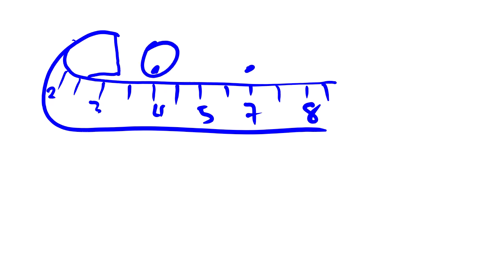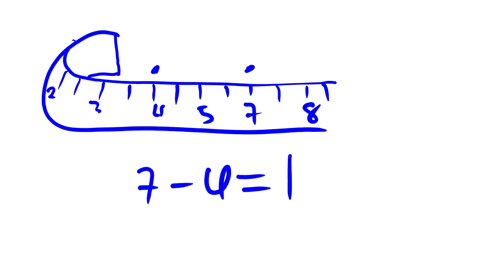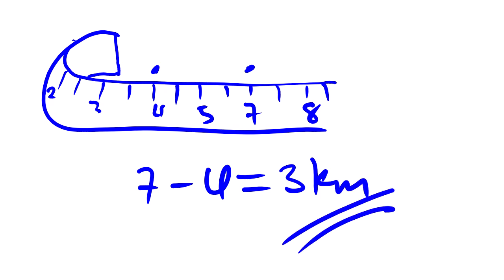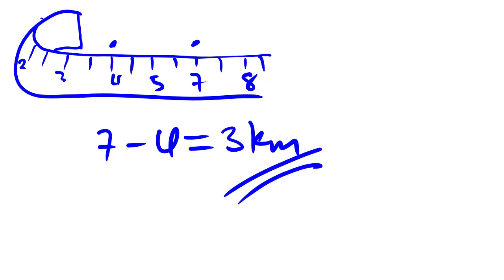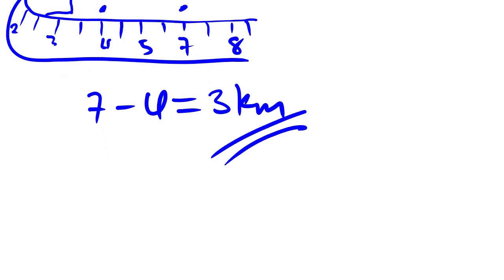Let's say we start from 4 to 7, then the final destination is 7 minus initial destination, which is 4. At the end, he has 3 centimeters. That's all.